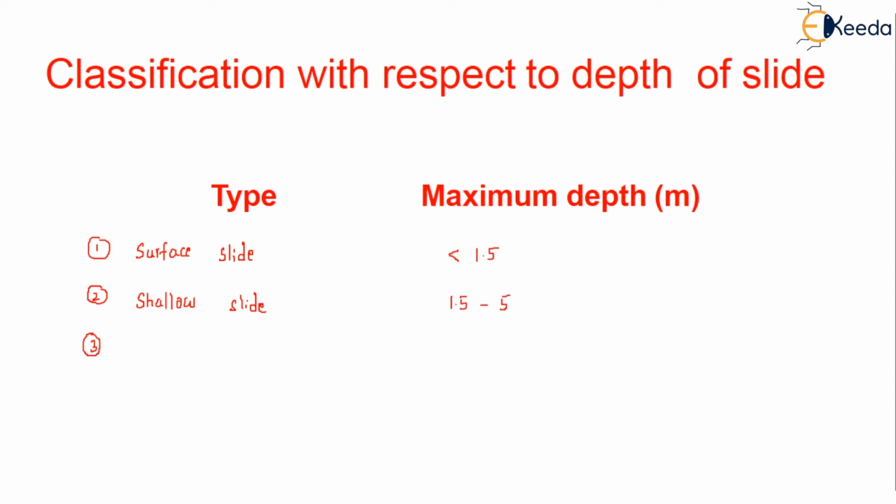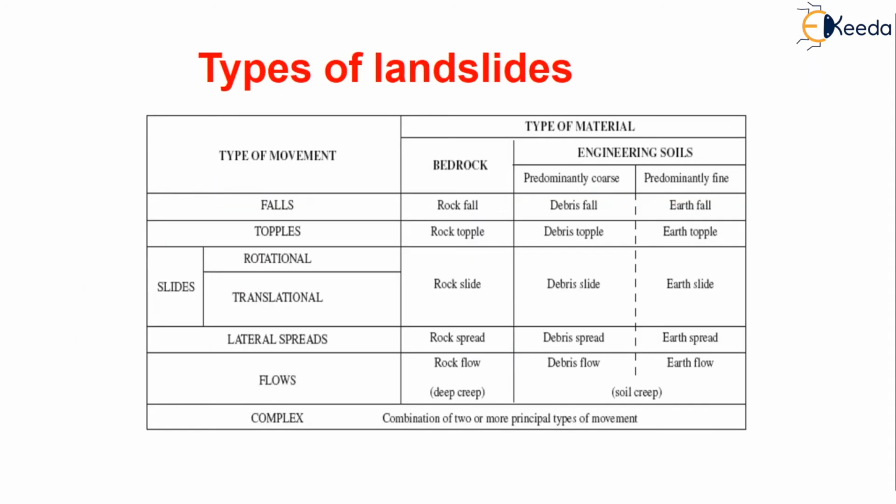What is the third one? Deep slide. Here the maximum depth is 5 to 20 meters. What is the fourth one? Very deep slide. It is greater than 20 meters. So these are all the different types of landslides, which are tabulated here.